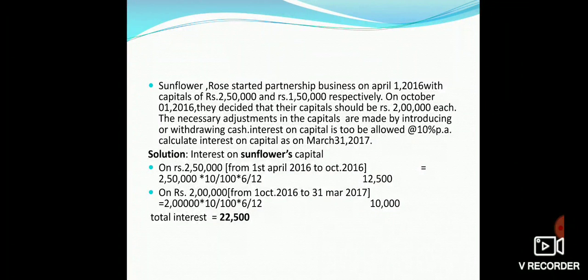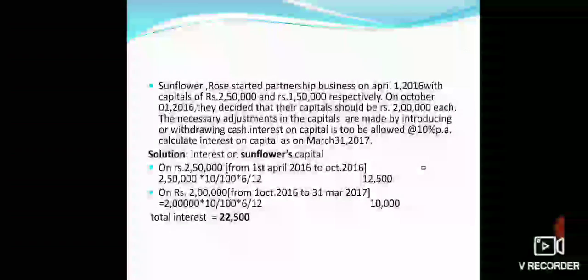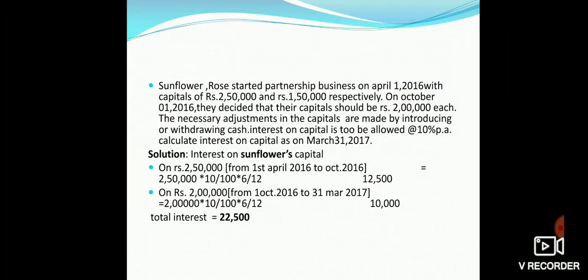This is a simple calculation. The total interest payable to Sunflower is rupees 22,500.